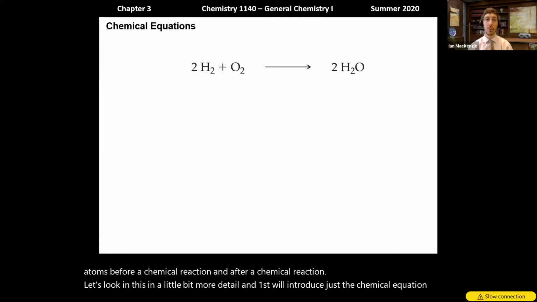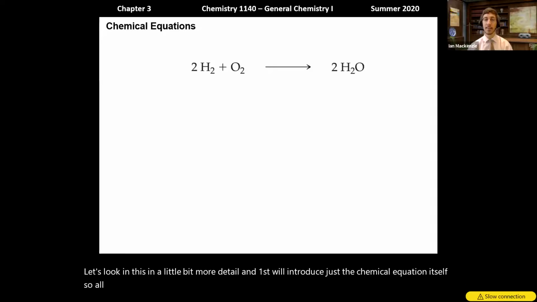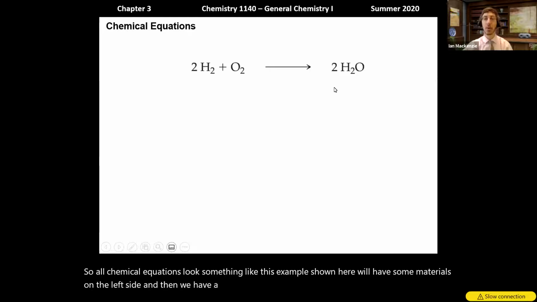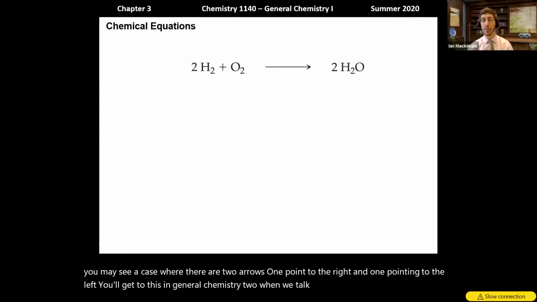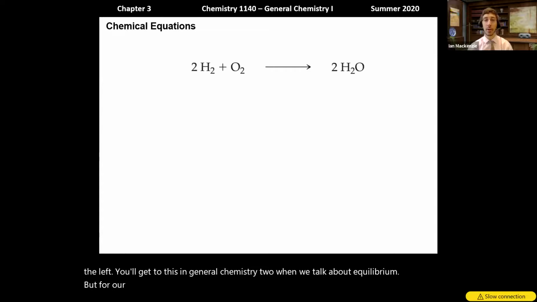So all chemical equations look something like this example shown here. We'll have some materials on the left side, and then we have a reaction arrow, which always points to the right. Now, later on, you may see a case where there are two arrows, one pointing to the right and one pointing to the left. You'll get to this in general chemistry too when we talk about equilibrium. But for our purposes right now, we'll draw only one arrow pointing to the right. And then on the right side, there's again some material present.